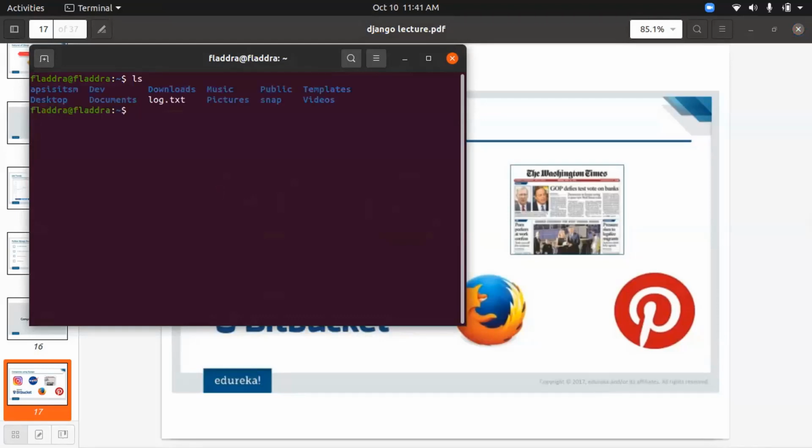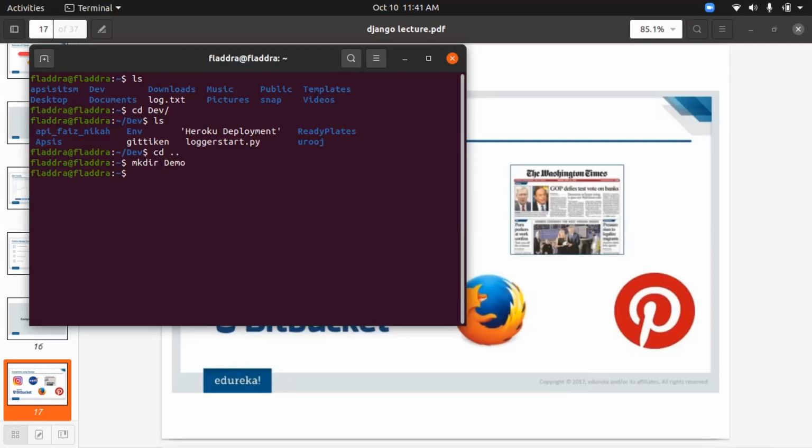Let's list all those things. As Tabish said, he likes to put all those folders on the desktop. I like to put my things in the dev folder. So here these are all my projects which I'm working on. I'll be creating a new directory. Let's name it demo and cd to that demo directory. Okay, this demo directory.